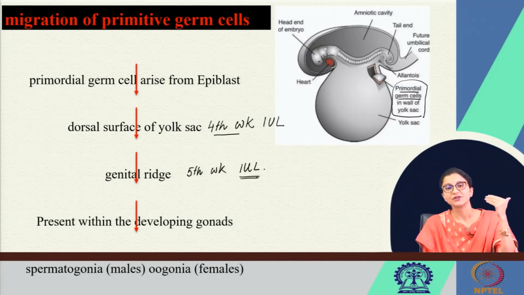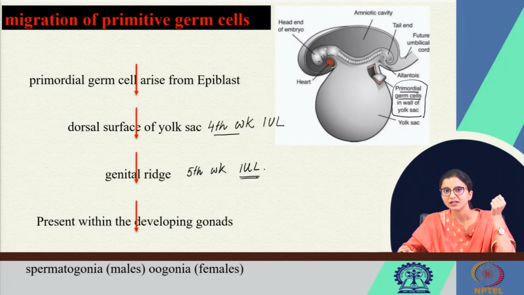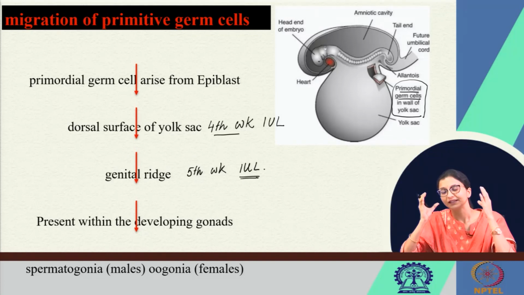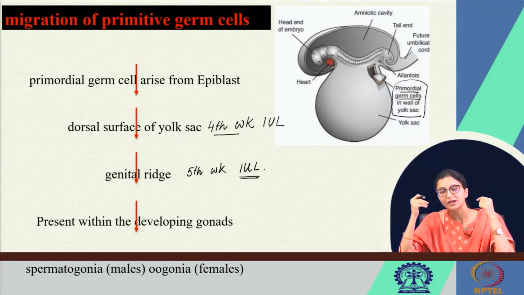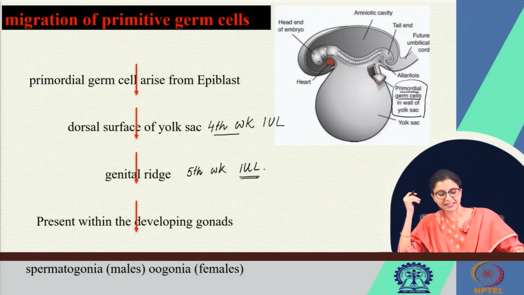So, this genital ridge, we know, ultimately results in the development of the ovary and testis, that is the gonads, depending on the presence of the Y chromosome. Presence of the Y chromosome dictates the genital ridge to form into the testis, and in the absence of the Y chromosome, by default the ovary is produced. These primordial germ cells are embedded within the developing gonads, and they form spermatogonia in males and oogonia in females.